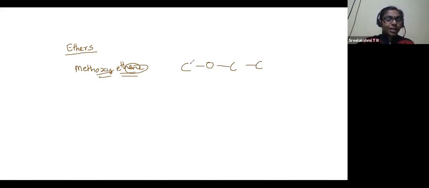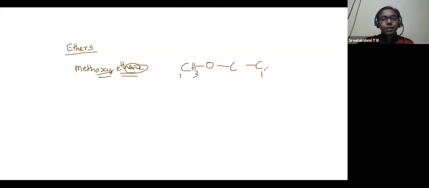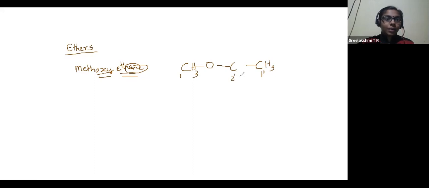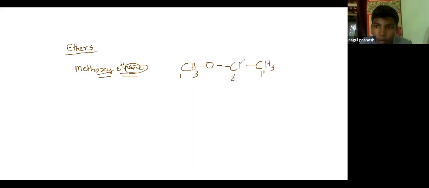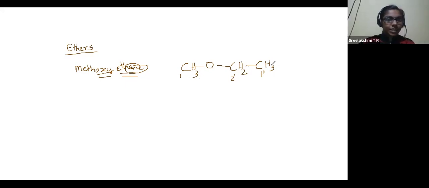Now, how many hydrogen atoms here? Carbon atom 1, 3. Here, carbon atom 1 prime, how many? 3. Then 2 prime, how many carbon atoms? 2 carbon atoms. See, methoxyethane. This is the compound. Got the idea?